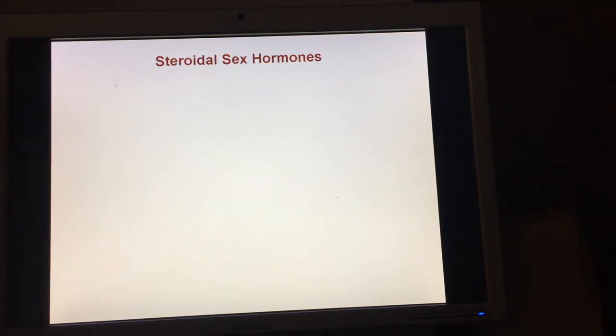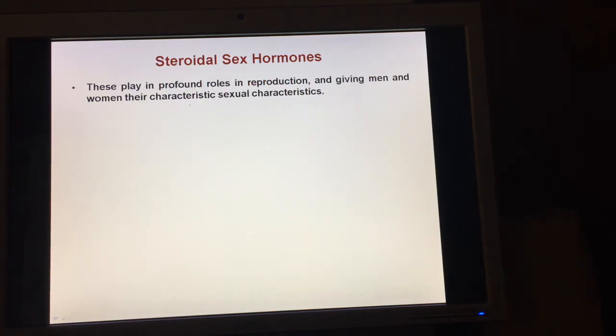Now coming to the steroidal sex hormones. These play a profound role in reproduction and in giving men and women their sexual characteristics. We have two categories of steroidal sex hormones: female sex hormones and the male sex hormone.